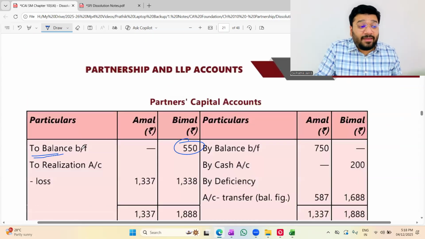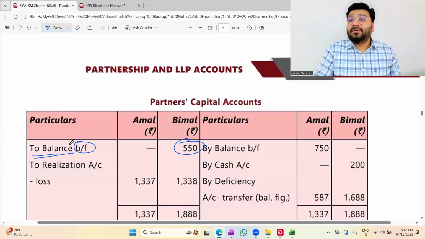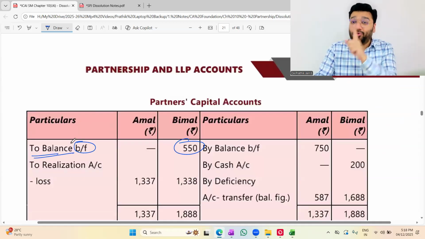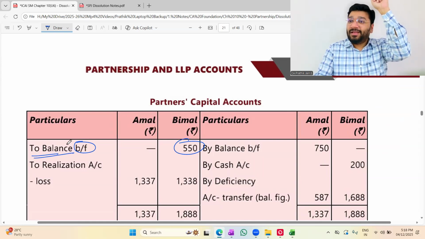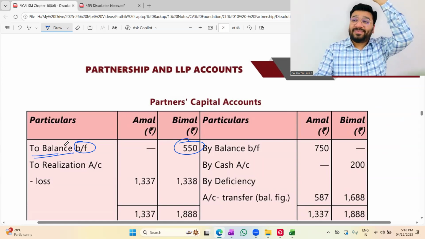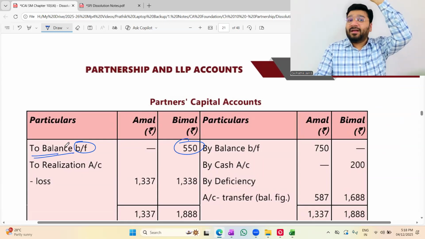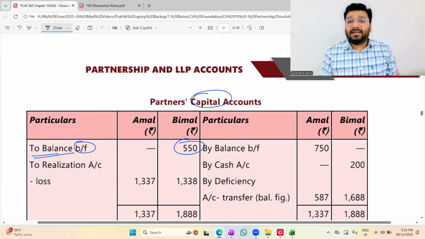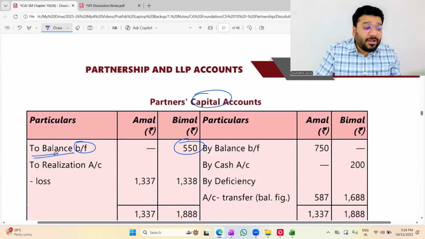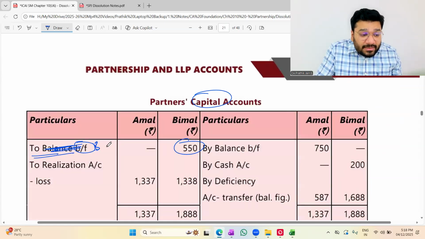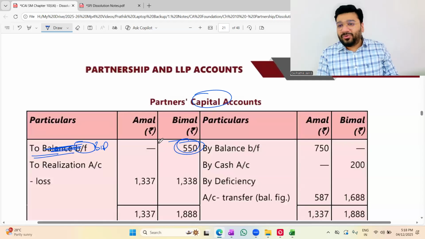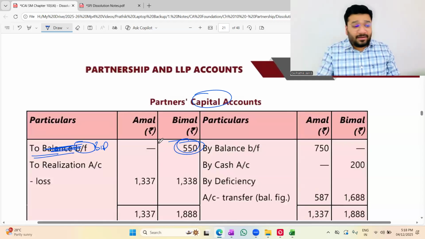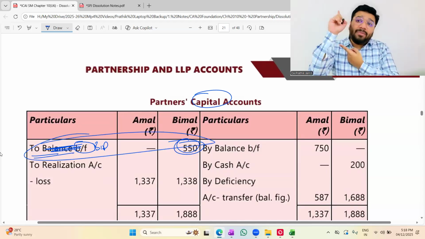Look at this, the balance brought forward: first of all, where is the balance in the capital account? You put the balance in the drawings account. It is sitting in some drawings ledger. If it is coming from the drawings ledger to the capital ledger, there should be one transfer entry. What should the entry be? To Bimal's drawing 550 should come here. Okay? Either this is wrong or Bimal's drawing is wrong.